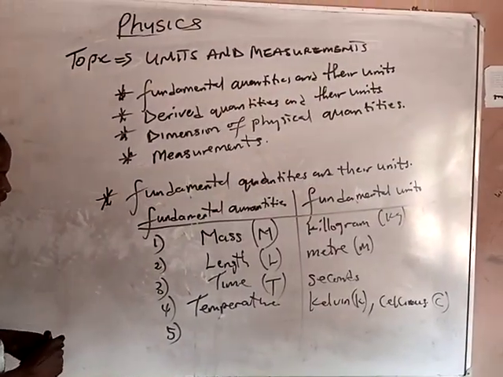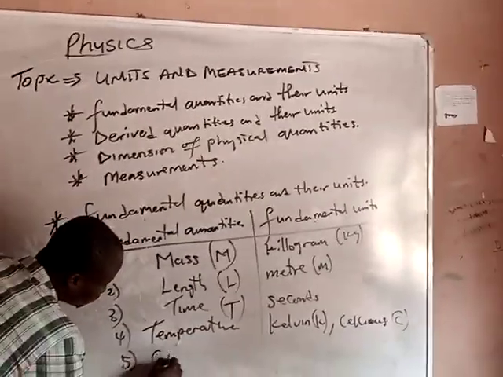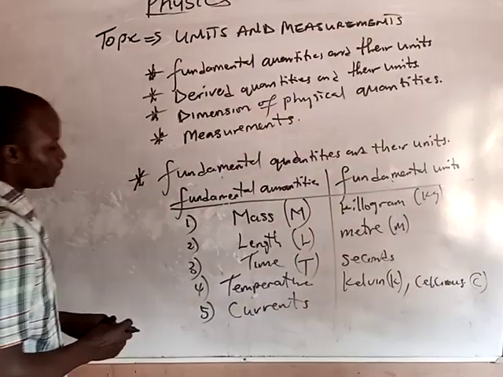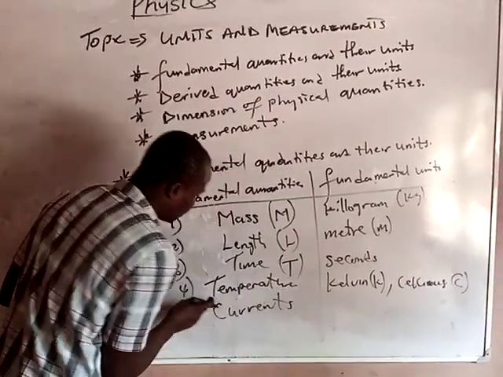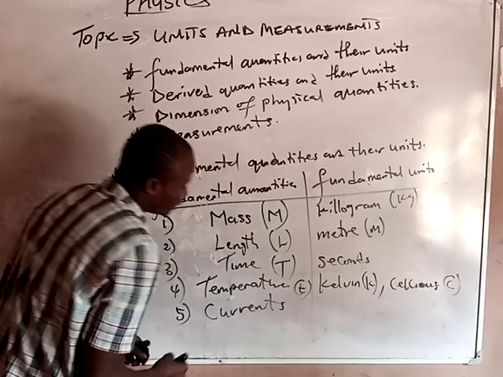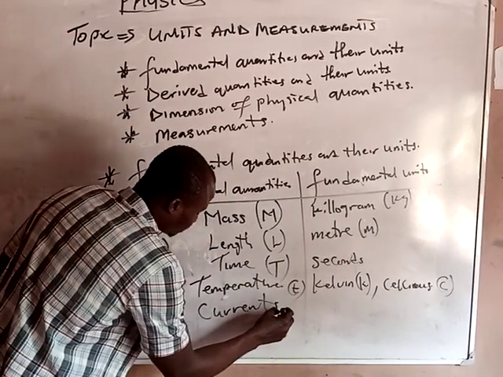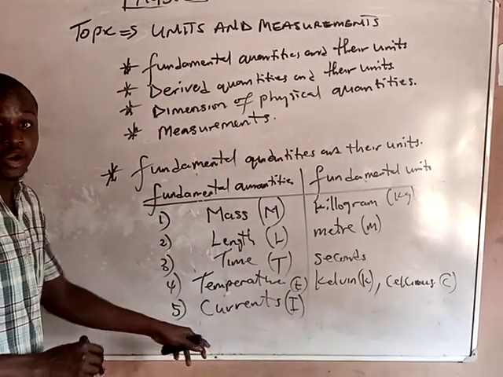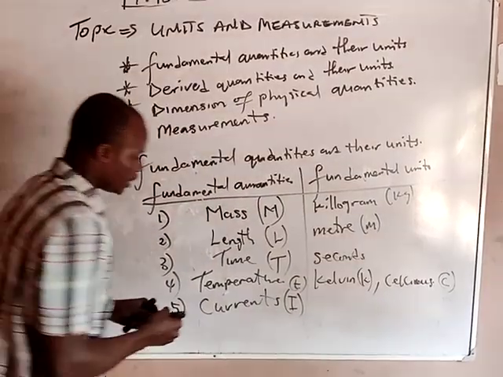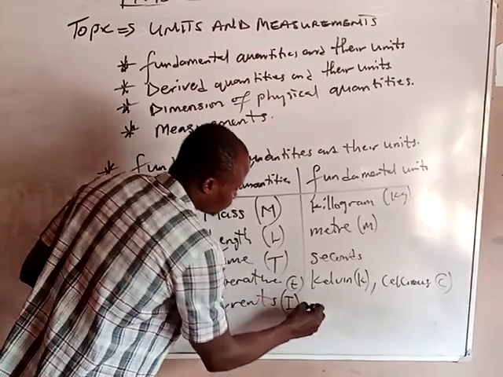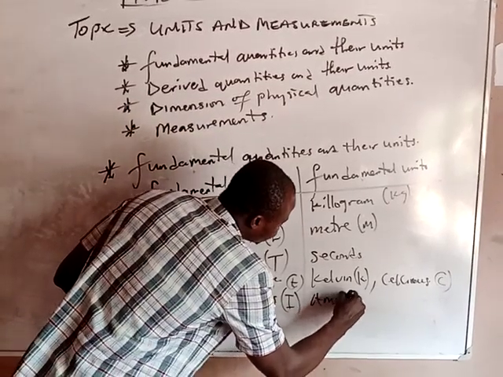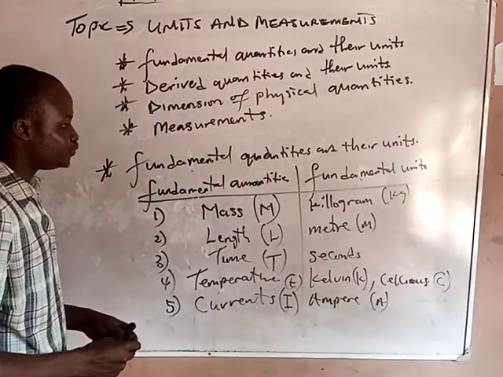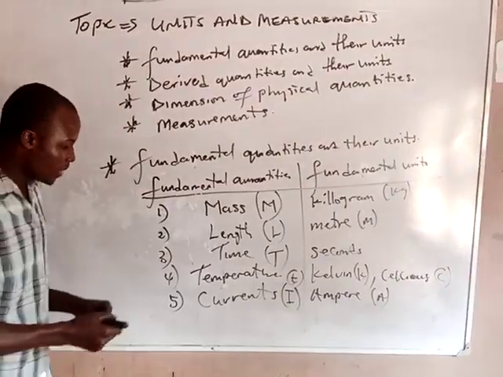We talk about current. Temperature is small t, and current is I. I is what we use to denote current. When we talk about current, we talk about ampere. So the unit of current is the ampere, amps.